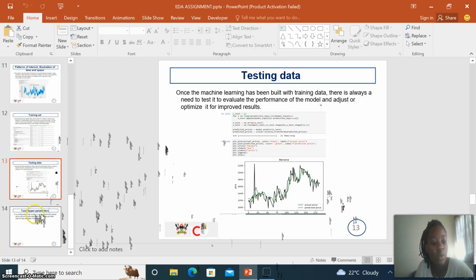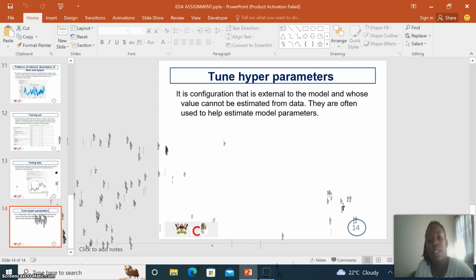Then we can also look at tuning hyperparameters. It's a configuration that is external to the model and whose value cannot be estimated from data. They are often used to estimate model parameters.